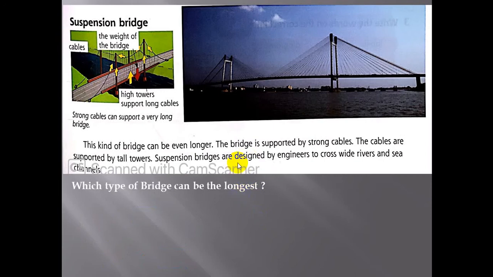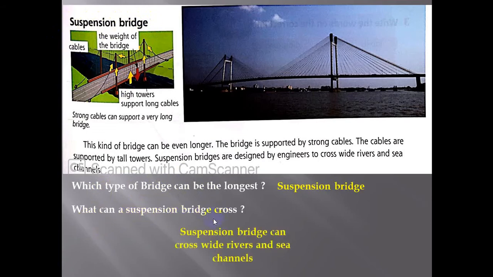Here we have some questions on this paragraph. Which type of bridge can be the longest? So yes, suspension bridge. What can a suspension bridge cross? Suspension bridge can cross wide rivers and sea channels. Okay?